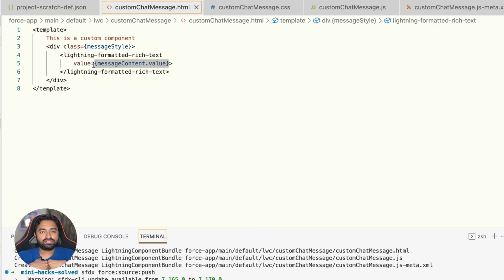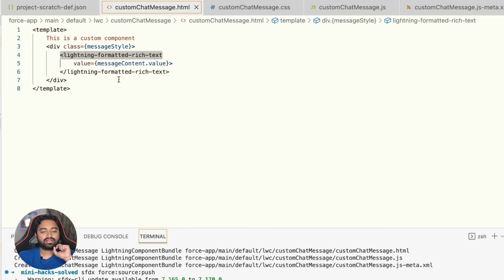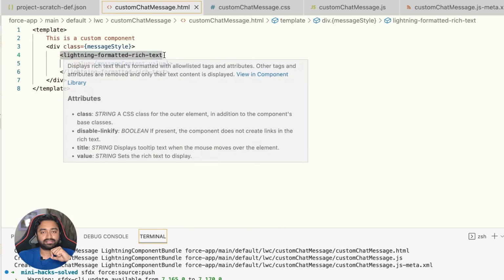But now for our use case, what we want is that certain messages must be shown using the lightning formatted rich text base component, like your welcome messages, questions, answers. But whenever it comes to the answer that is specific to the word cloud, we must show the word cloud component instead of showing the formatted rich text.